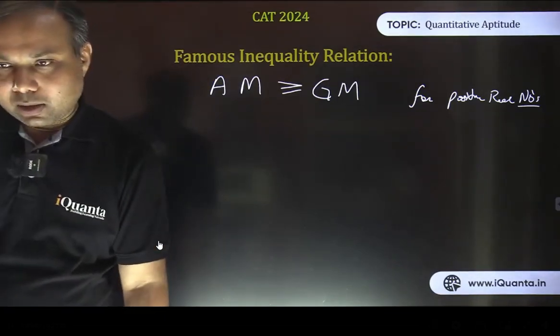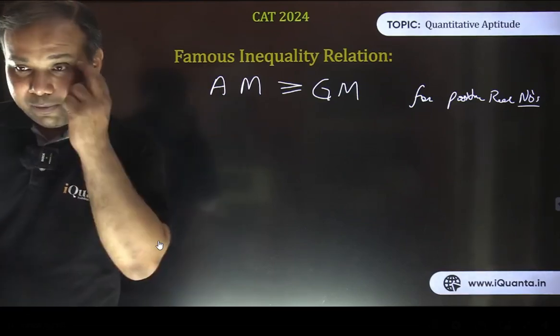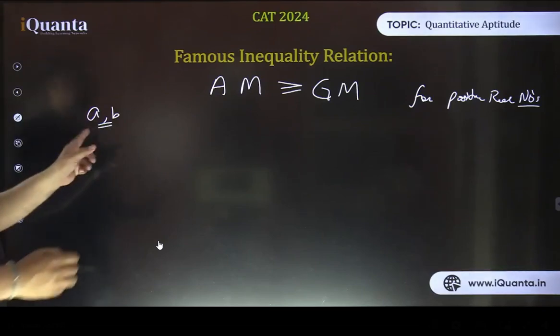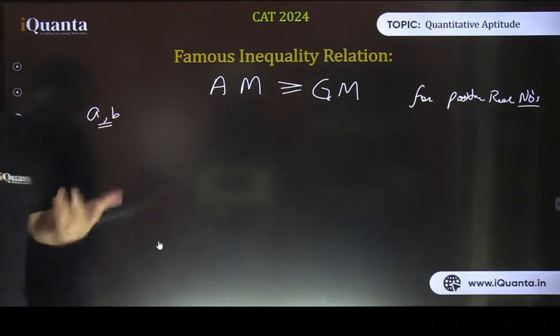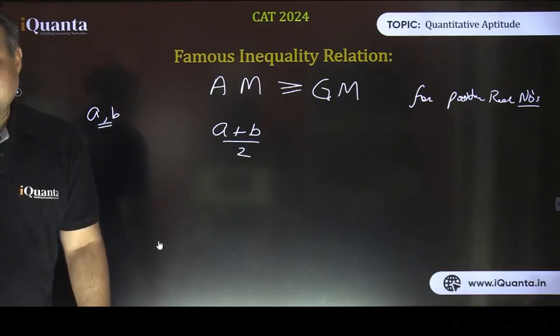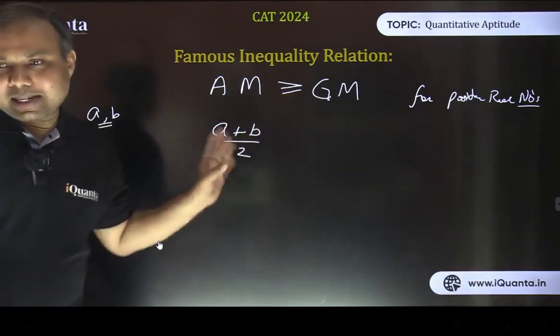Not less than, it will be the opposite? Okay, let's check, some of you are having doubts. Let's consider two real numbers A and B. Can you tell me what is the arithmetic mean of A and B? For two real numbers, it is (A plus B) by 2. There's no difficulty in that. Some of you are having doubt whether the sign will be reversed. Let's check.